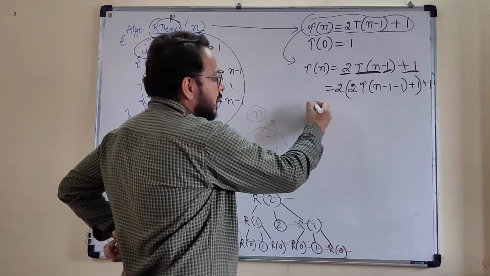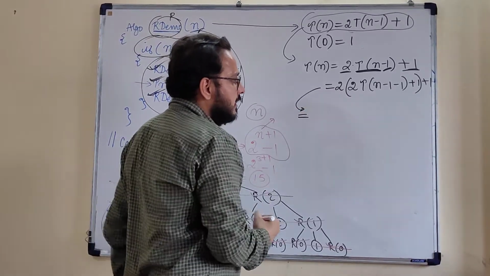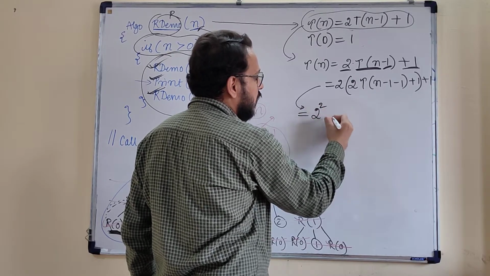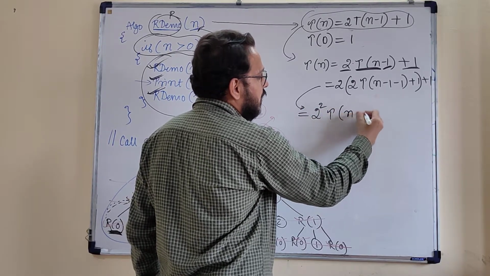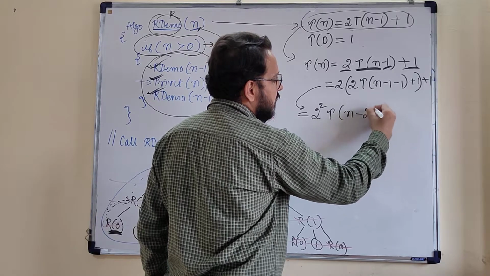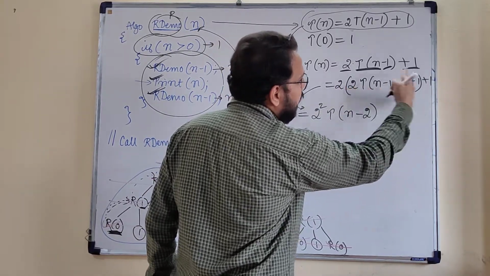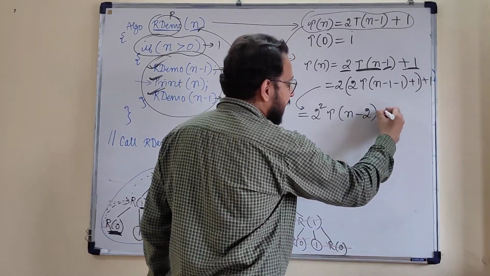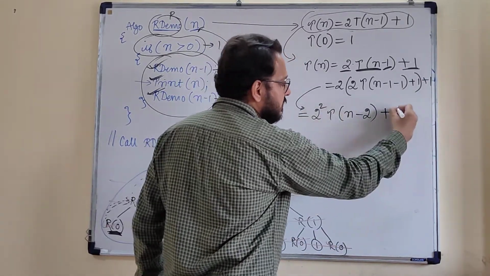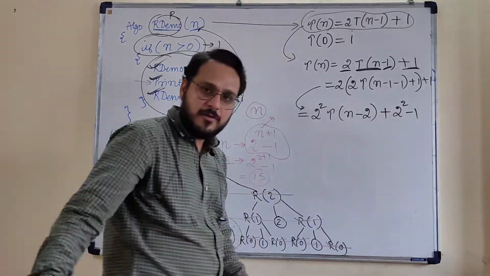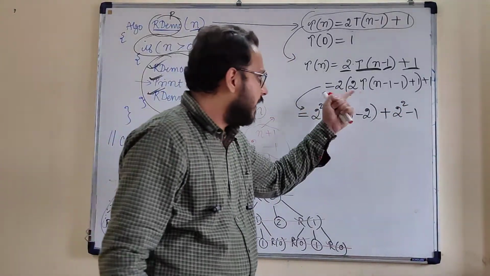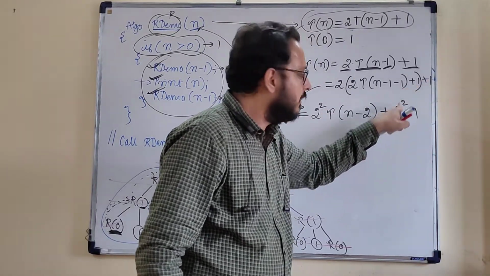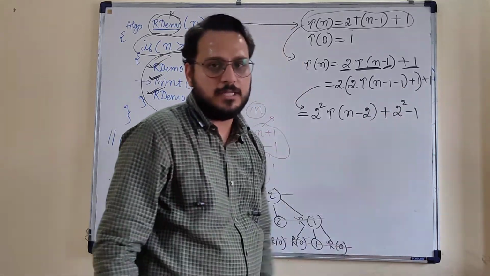Now on the basis of this, I am writing from here itself. This will require 2 into 2, that is 2 square, followed by T(n minus 2), and 2 multiplied by 1, that is 2, plus 1, that is 3. So can I write it like 2 to the power of 2 minus 1? Yes, sure, because 2 plus 1 is 3, and it evaluates the same as 2 to the power of 2 minus 1.